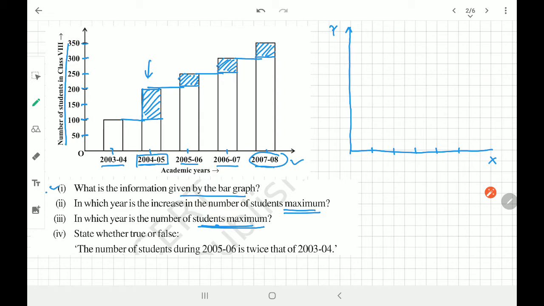State whether true or false. The number of students during 2005-6, okay, is twice that of 3-4. Is it twice that of 3-4? Let's check. In 5-6 it is 250. And in 3-4, 2003-4 it is 100. Okay, so it is false. Fine, clear. Hoping that you are understanding how to understand the data and how to give answer of the data. Clear? Very clear, right? Okay, we'll go for the next one.